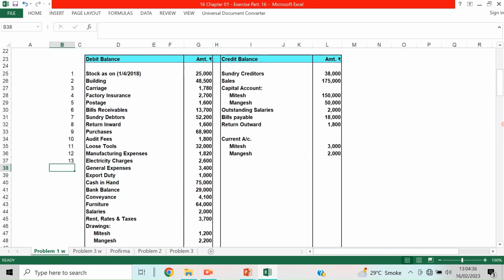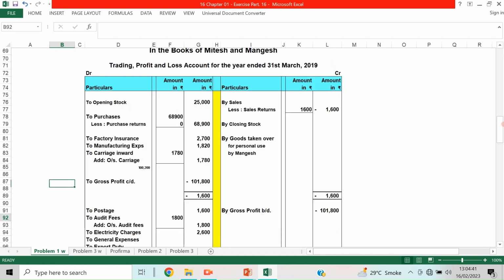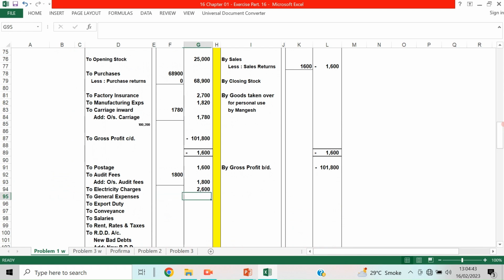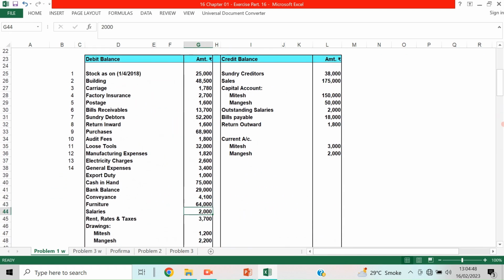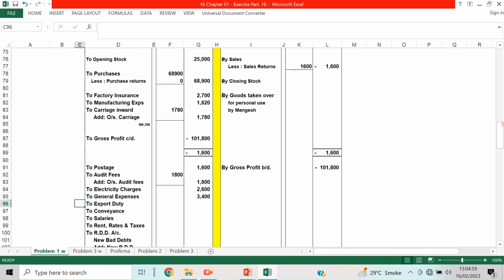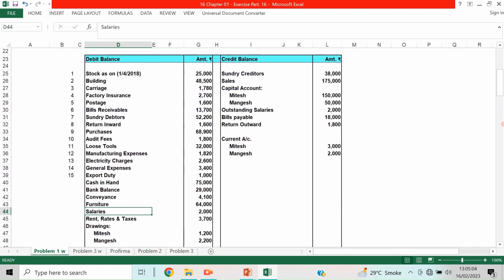Then general expenses, profit and loss account item, 3,400. No adjustments, 3,400. Then export duty is a profit and loss account item. Export duty 1,000. Then cash in hand, this is a balance sheet item.